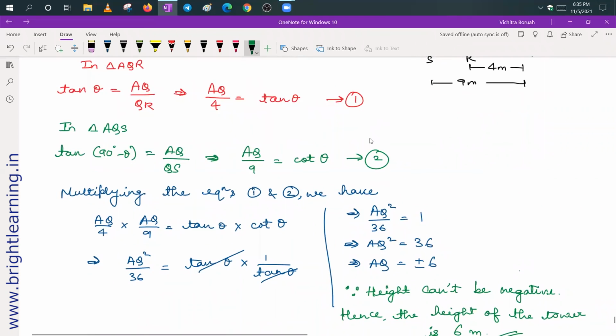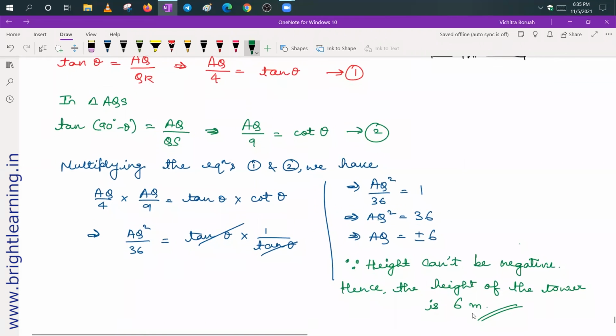Next, these are the two equations. We have multiplied these two equations. So we got AQ upon 4 into AQ upon 9 is equal to tan theta into cot theta. Now cot theta is equal to 1 upon tan theta. Tan theta and tan theta get cancelled, and we get AQ square upon 36 is equal to 1. Solving it, we got AQ is equal to plus minus 6. Now height cannot be negative, so we have taken the positive value of AQ. AQ is the height of the tower, so the height of the tower is 6 meters. So this is the required proof.